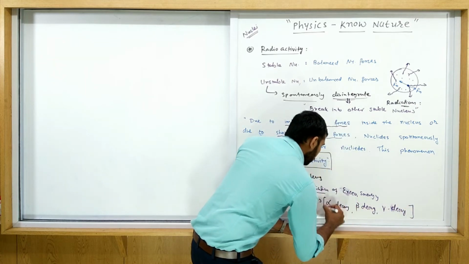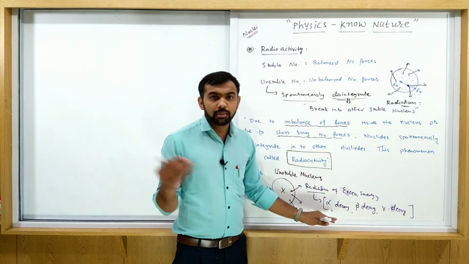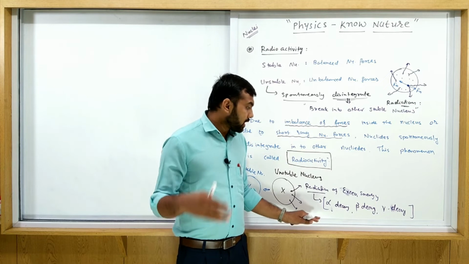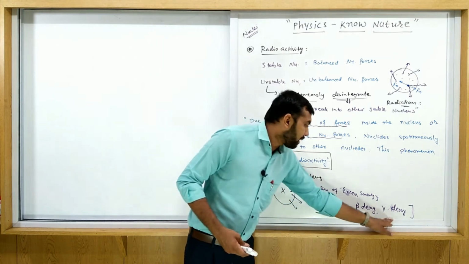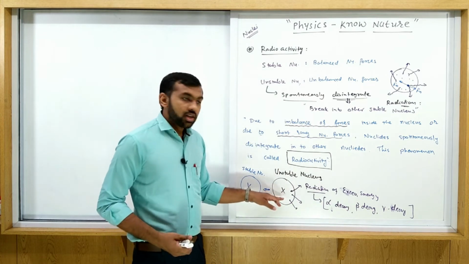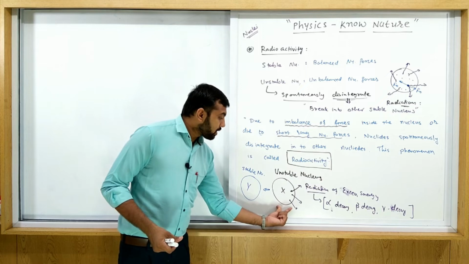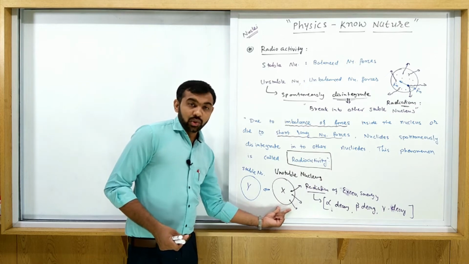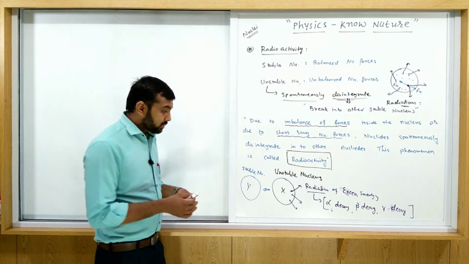So due to this type of radiation, alpha decay, we will discuss alpha, beta and gamma decay in detail later on. Okay, but due to this type of radiation, alpha, beta and gamma, this unstable nuclei is converted into stable nuclei. So this unstable nuclei is called a parent nuclei, and this is called a daughter nuclei. You must remember both of these names.